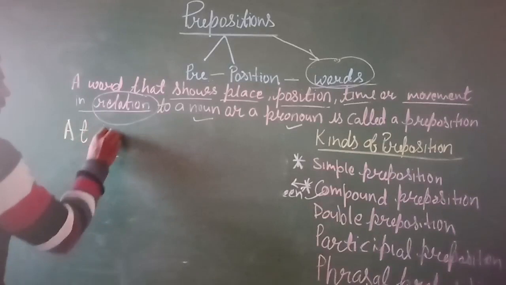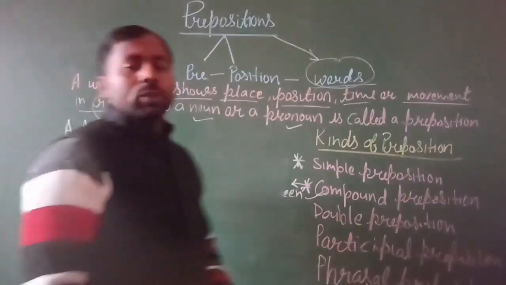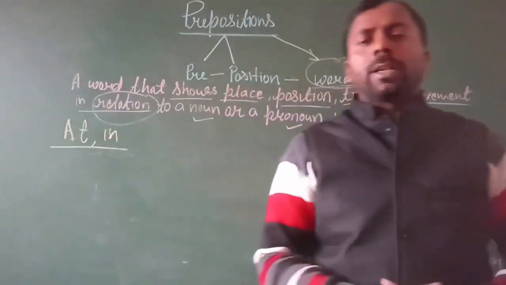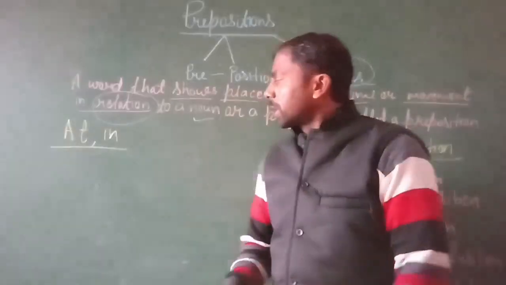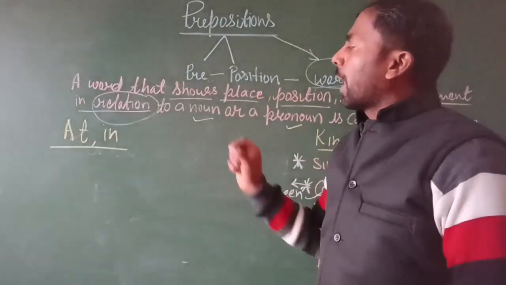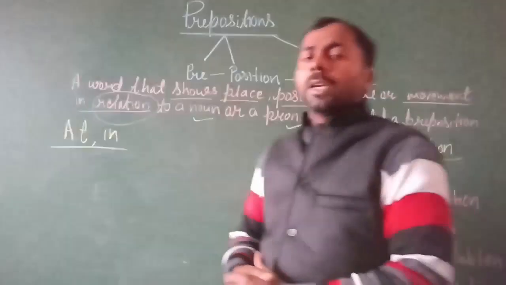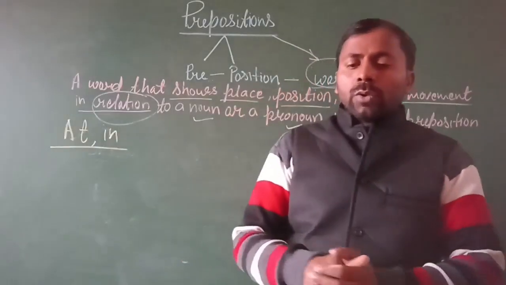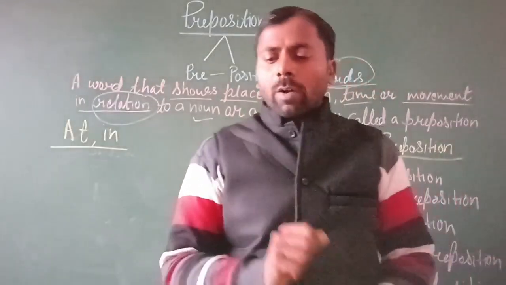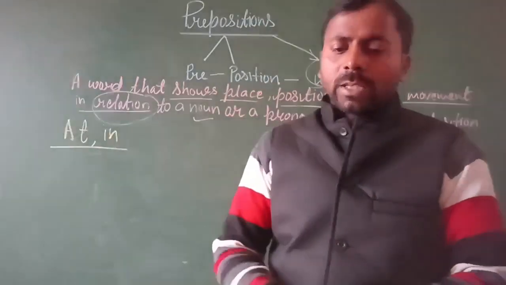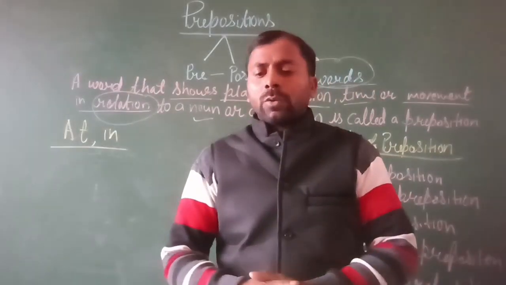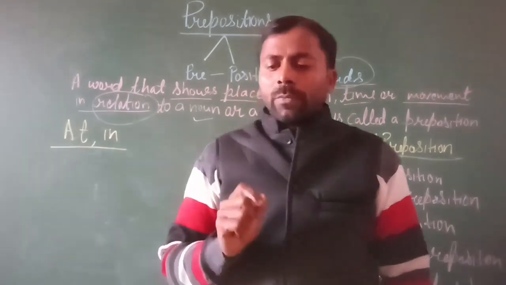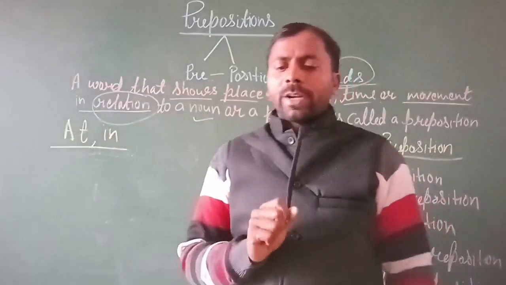At and in are both prepositions commonly used in sentences in different ways. So first we will learn where we can use the preposition at and where we can use in. We use in when we are talking about a place as an area. We use at when we see it as a point.